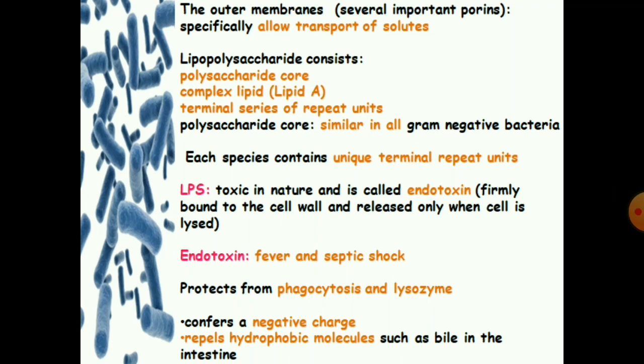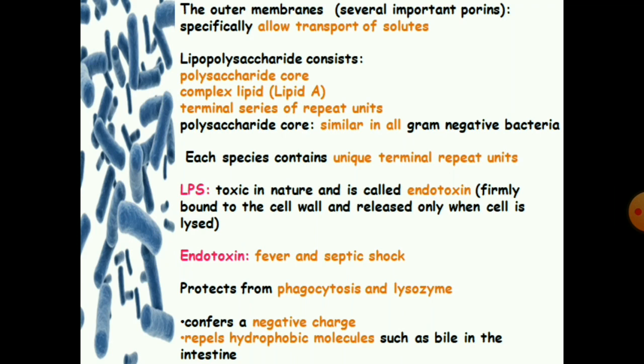The lipopolysaccharide consists of a polysaccharide core, a complex lipid which is lipid A, and a terminal series of repeat units. The polysaccharide core is similar in all gram-negative bacteria. Each species contains unique terminal repeat units. The lipopolysaccharide is toxic in nature and is called the endotoxin, which is firmly bound to the cell wall and released only when the cell is lysed.